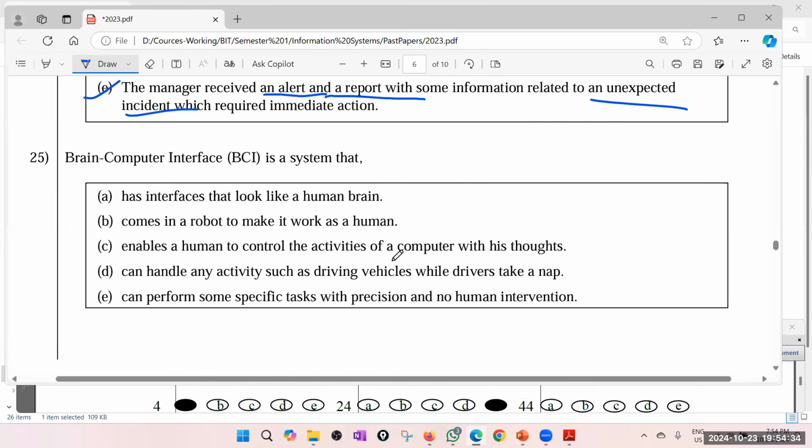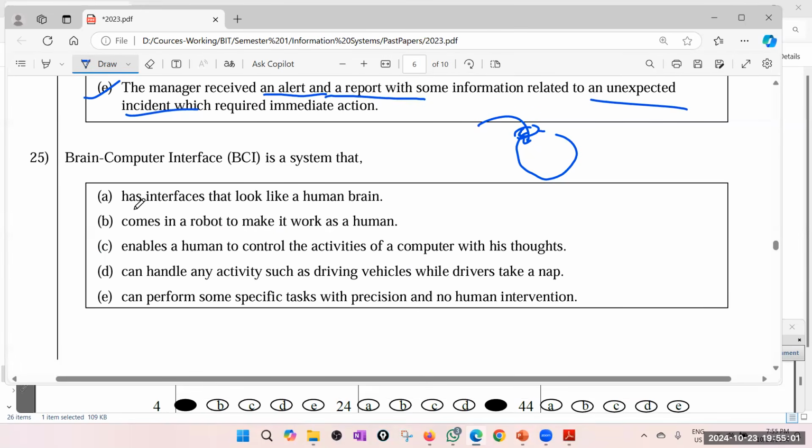25. Brain computer interface is a system where we directly connect the brain to the computer using a chip. So Elon Musk has a company called, I don't know, Neuro something. So they are doing research on that, and there are some other companies with brain computer interfaces available.